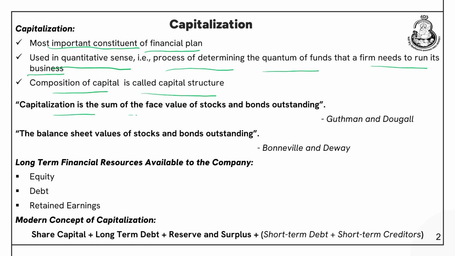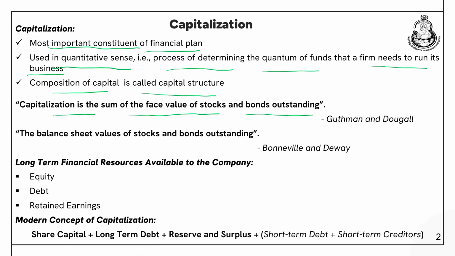Capitalization is the sum of the face value of stocks and bonds outstanding. This definition was given by Guthman and Dougall. He says that it is the sum of the face value of stocks and the bonds outstanding. So, whatever equity shares a company has issued and the debentures or bonds that the company has issued, the face value of that is the capitalization of the company. Similarly, Bonneville and Dewey say that the balance sheet values of stocks and bonds outstanding is the capitalization.